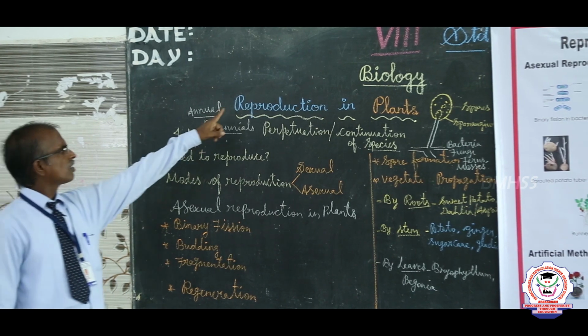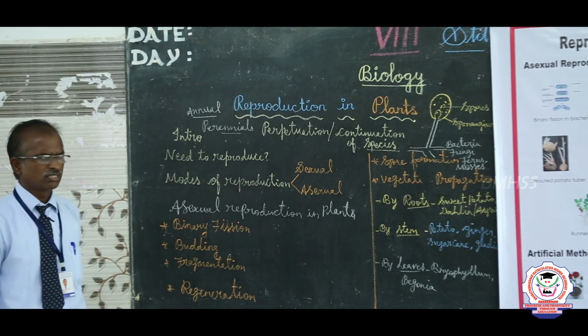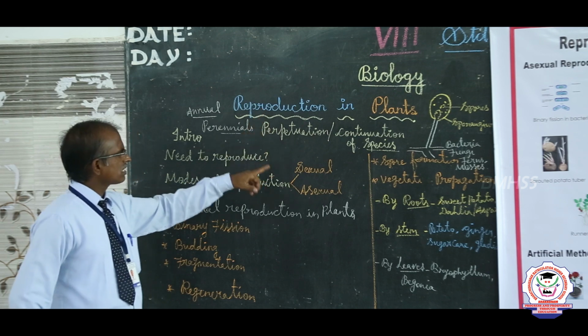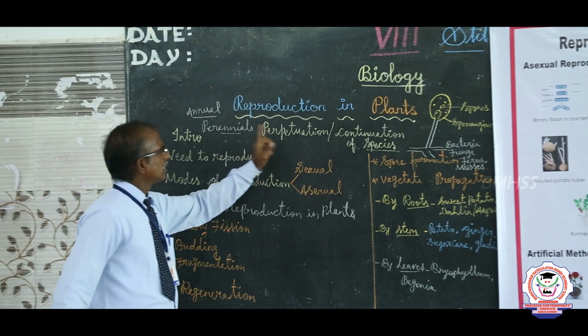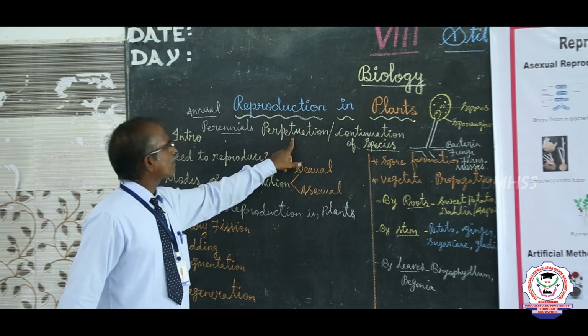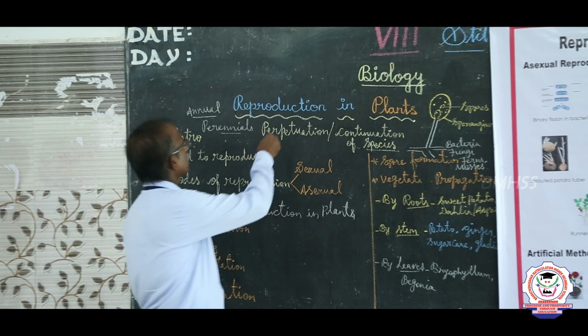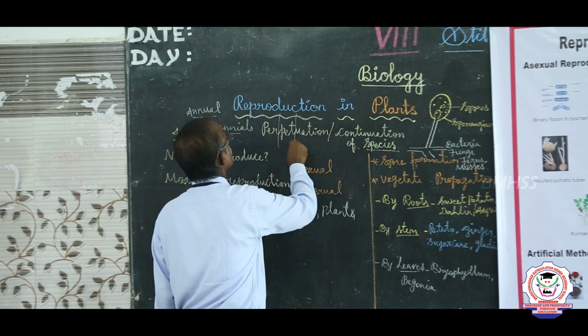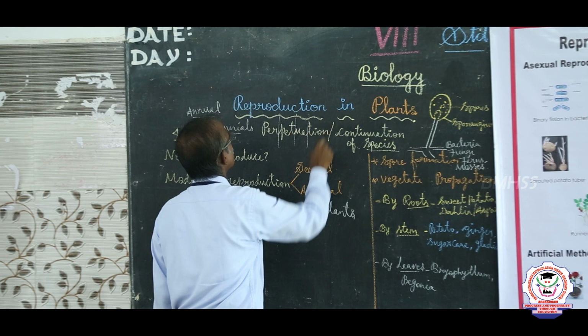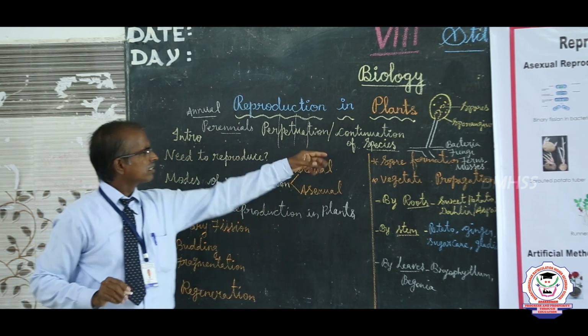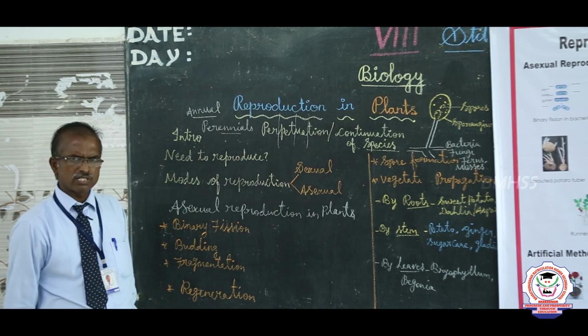This ability we call reproduction. Reproduction is thus a means of perpetuation, or continuation, of species.